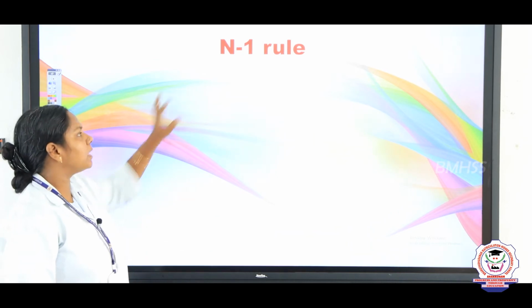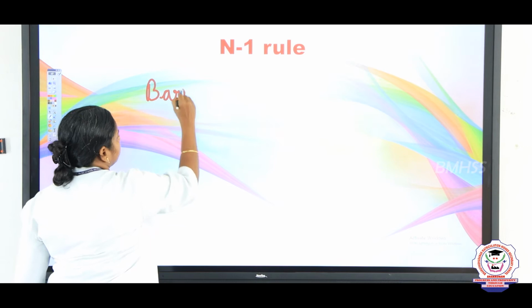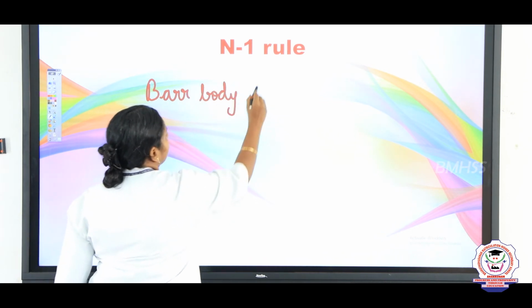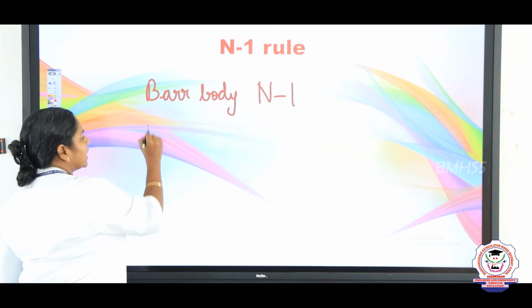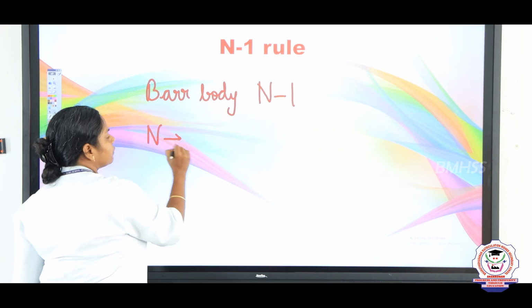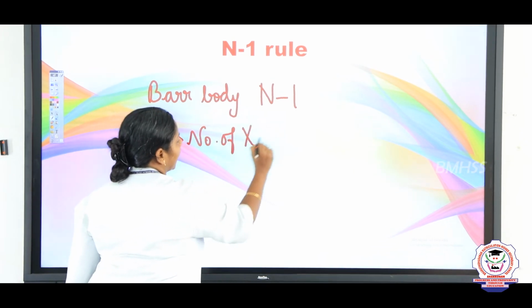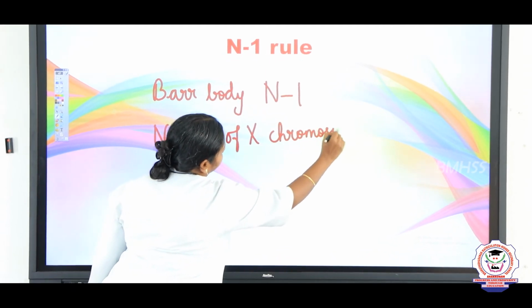So there is a formula for calculating the Barr bodies. The formula for finding the Barr body is N-1, where N refers to the number of X chromosomes.